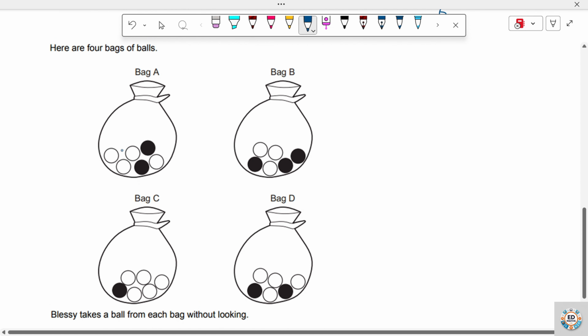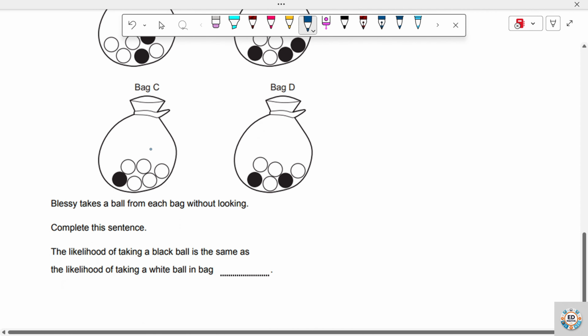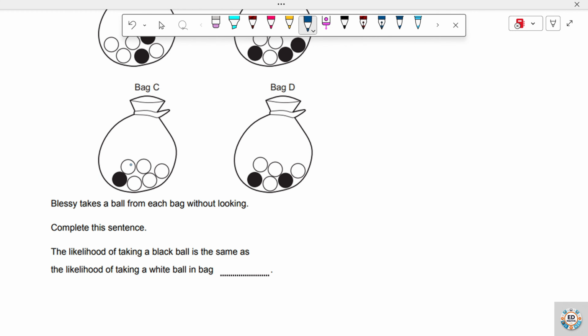So I'm going to check the bags to see the ones that have the same number of white balls as black balls. I have 1, 2, 3 black balls and 1, 2, 3 white balls. Same number of black and white balls. I'm going to check the other ones just to make sure I've covered all my bases, in case there is more than one answer.